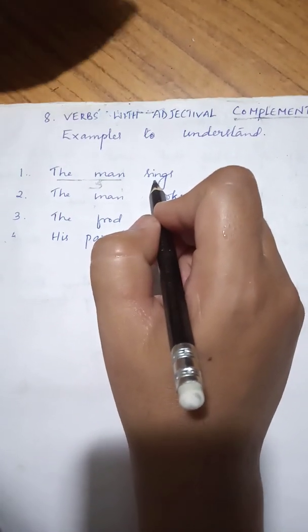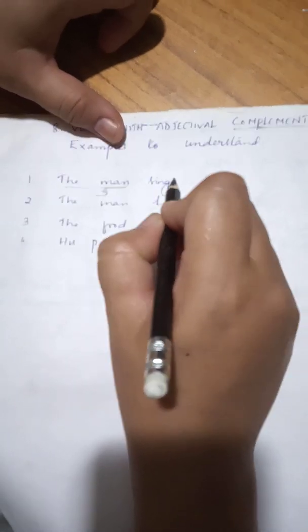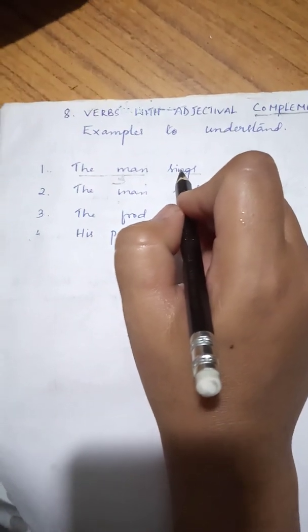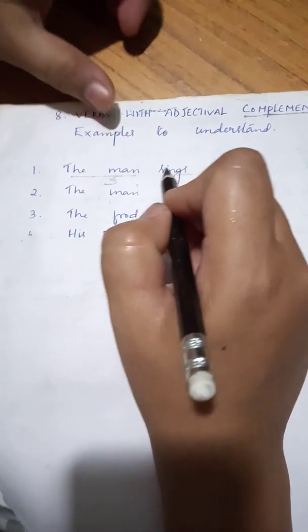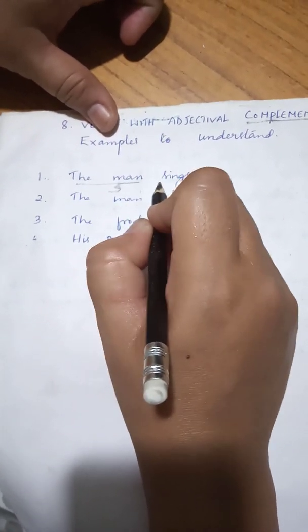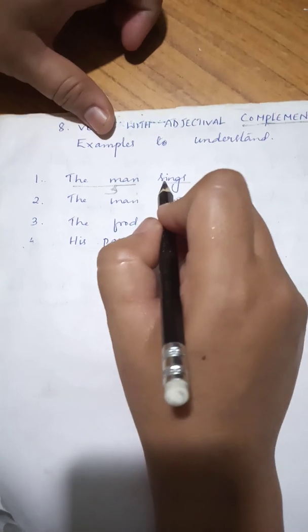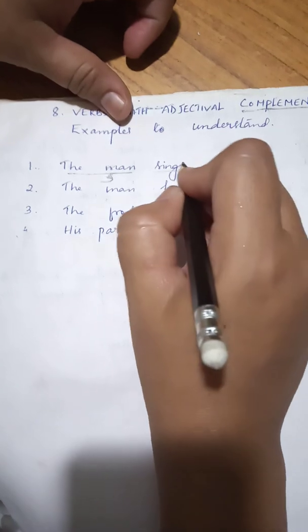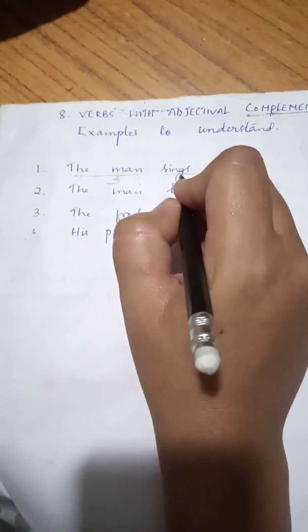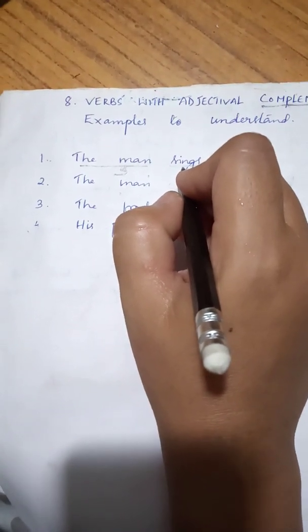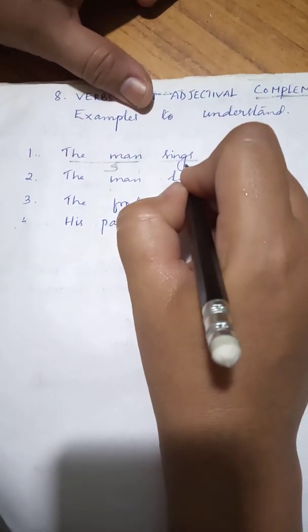Here we have only one word as the predicate, right? We have only one word as the predicate, and what does it tell us about the subject? That the subject is singing, right? The man sings. Now, the verb sings. Now, this is an action, right? So, predicates are actions, right? These are verbs. Predicate means it is telling us about the verbs. So, here I will write it as verbs.